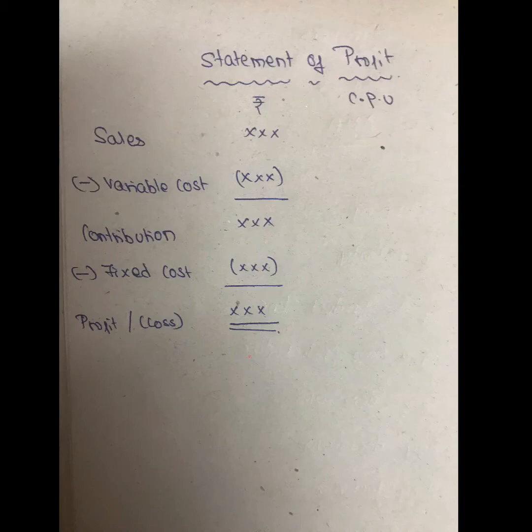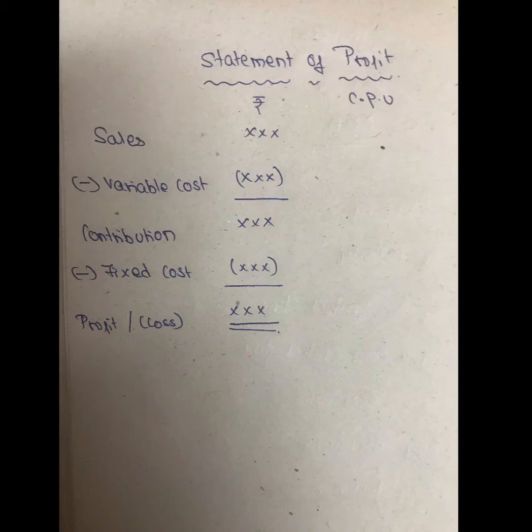Marginal costing is one of the techniques in cost accounting, girls, so it has its own way of calculating the profit. It starts with sales, then we have variable cost, then we have fixed cost. So can I say that cost is classified into two types here? One is variable cost, the other one is fixed cost.